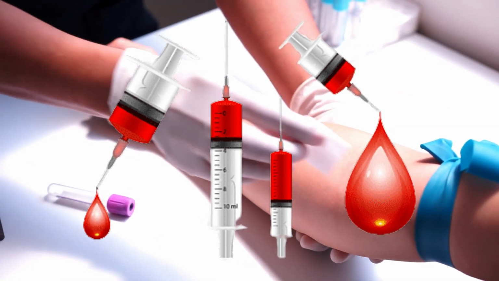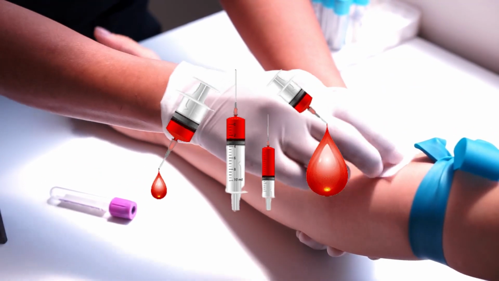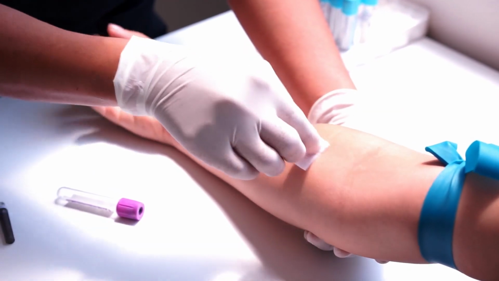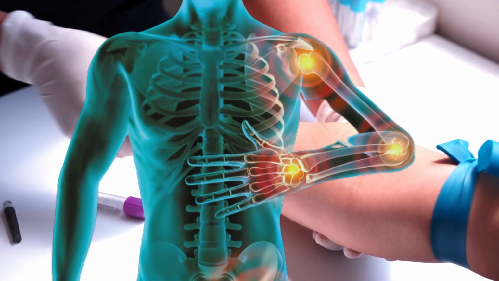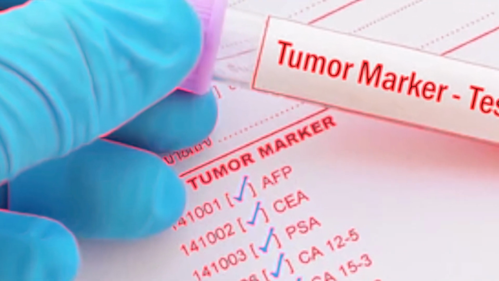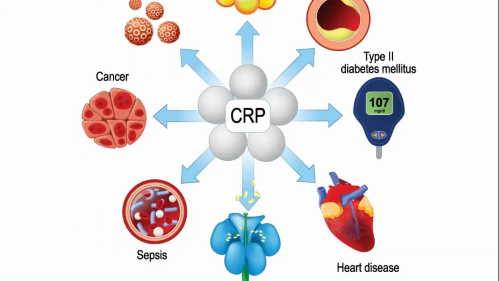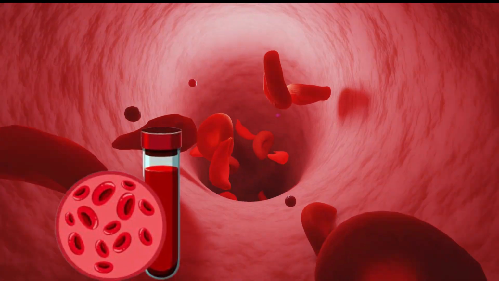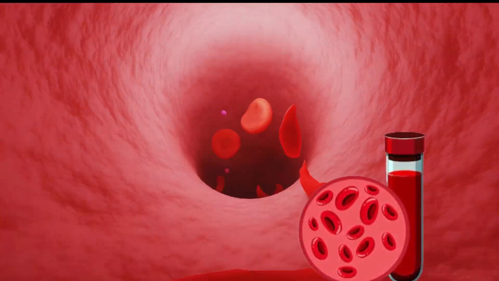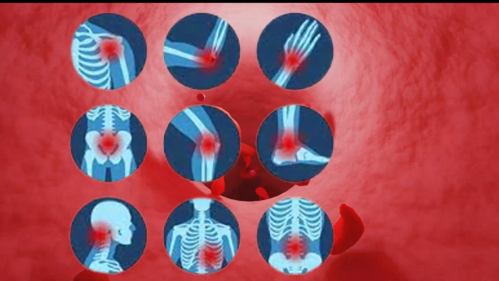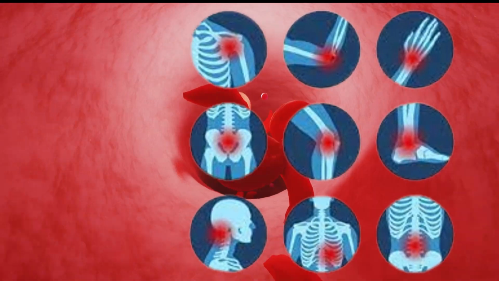Blood tests are often employed to gather valuable information about a patient's overall health and assess potential indicators of inflammation. Elevated levels of certain markers, such as C-reactive protein, CRP, and erythrocyte sedimentation rate, ESR, can provide clues regarding the presence and severity of inflammation in the body.